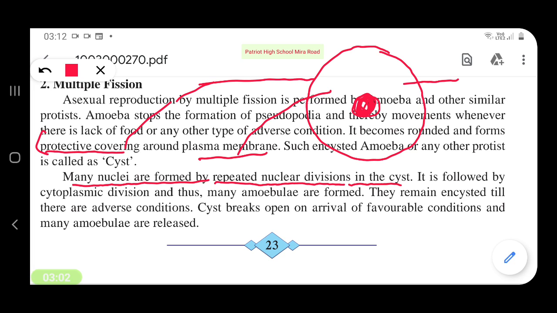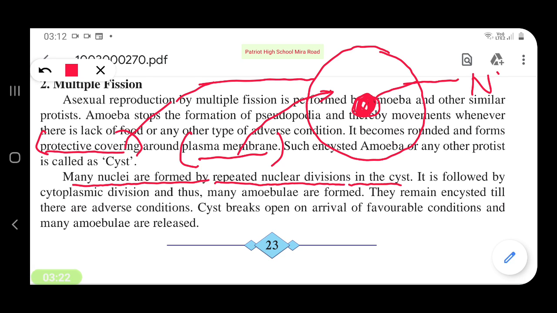The protective covering, the plasma membrane inside, and the nucleus. Now, this is known as a cyst.